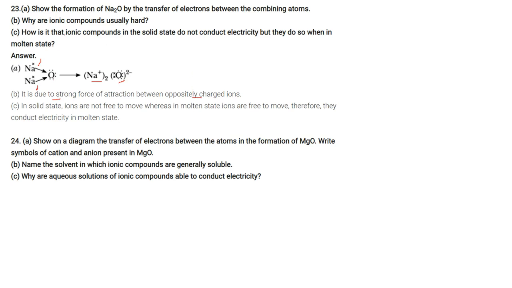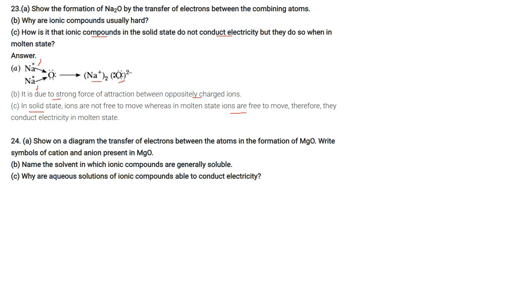How is it that ionic compounds in the solid state do not conduct electricity, but they do so when in molten state? In solid state, the ions are not free to move, while in molten state, the ions can freely move. That is why they conduct electricity in molten state.